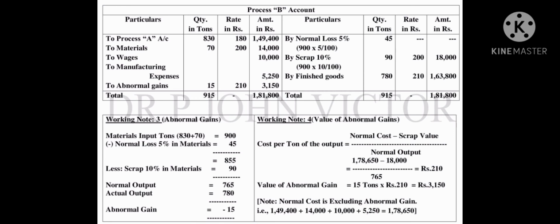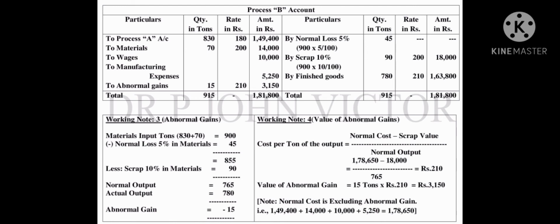See, the material input tons 830 plus 70, already I explained, is 900. Then deduct the normal loss 5%, that is 45. Then deduct the scrap 10%, that is 90. Finally we get 765. This is the normal output.